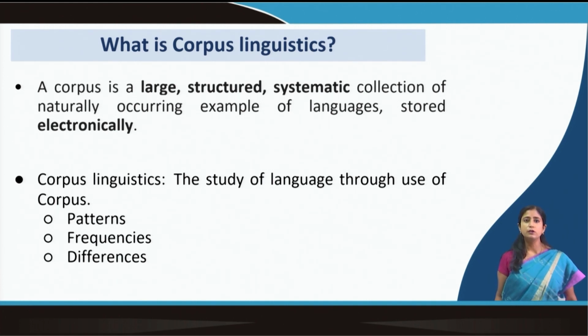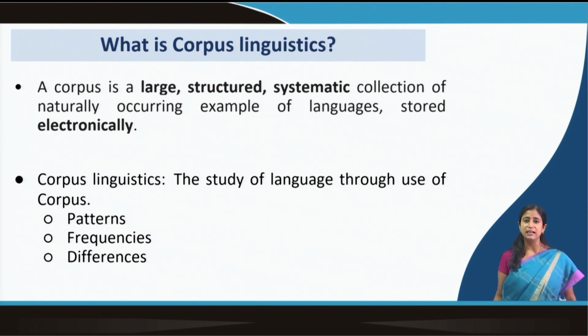So when we talk about corpus linguistics, we talk about the study of language through the use of corpora, because a corpus contains examples of naturally occurring instances of language.